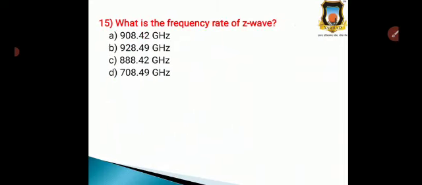Question number 15, what is the frequency rate of Z-wave? Option A 908.42 GHz, option B 928.49 GHz, option C 888.42 GHz, and option D 708.49 GHz. So, the correct answer is option A, 908.42 GHz.